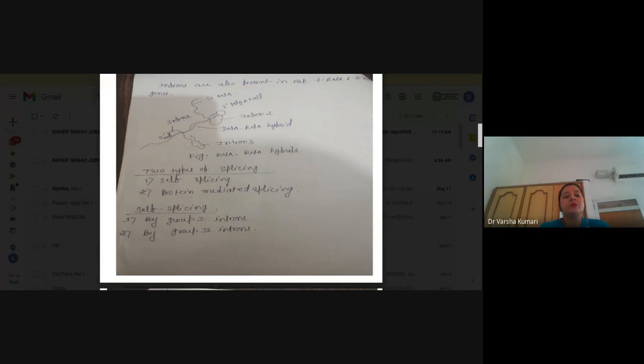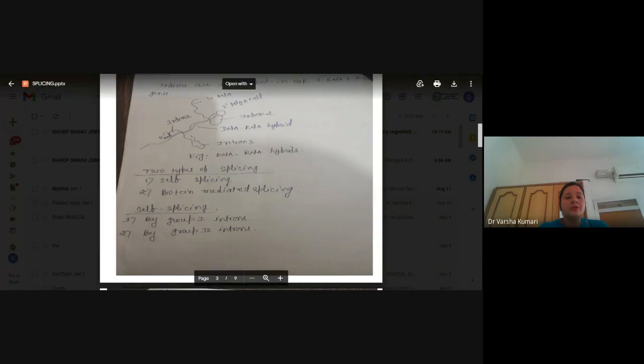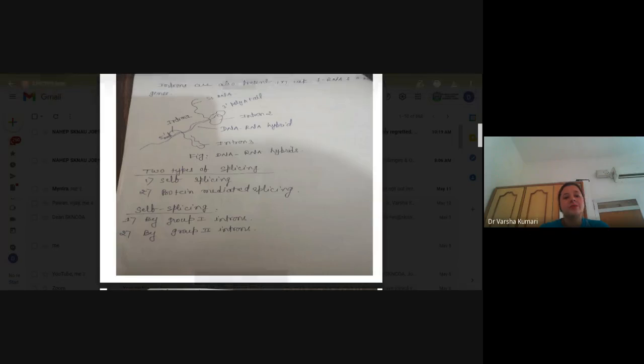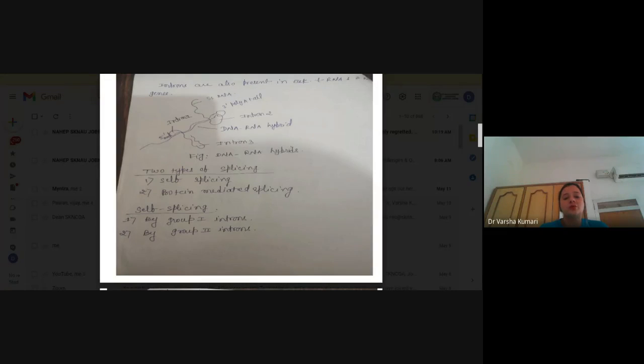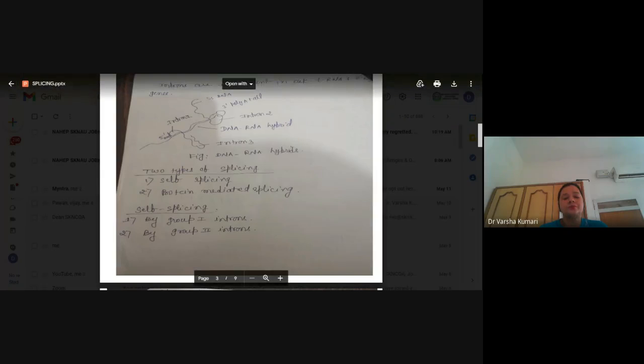Now, there are various types of splicing where we are going to see how the introns are removed and exons are joined with each other. So mainly we have two types of splicing. First is self splicing and second is protein mediated splicing. Now self splicing is again divided into two types, group 1 intron and group 2 intron.